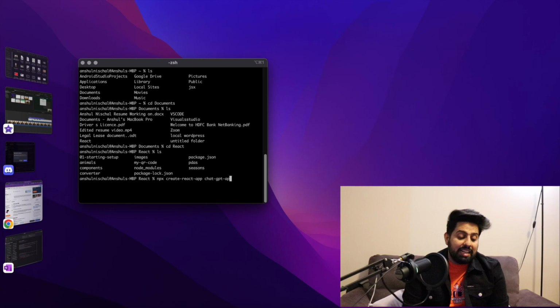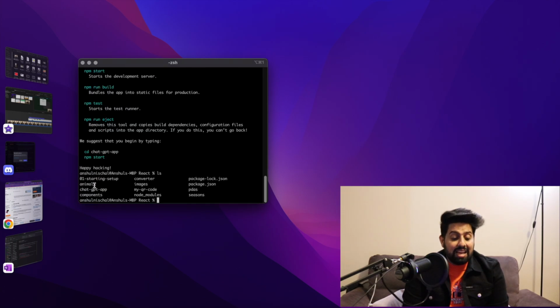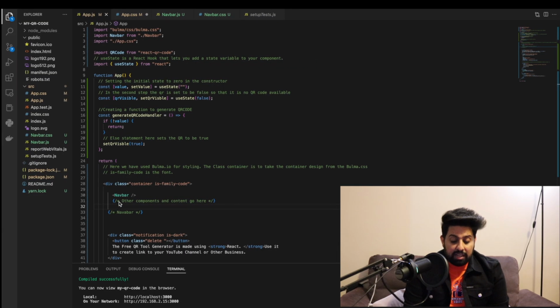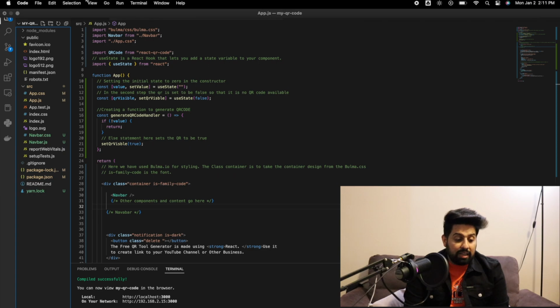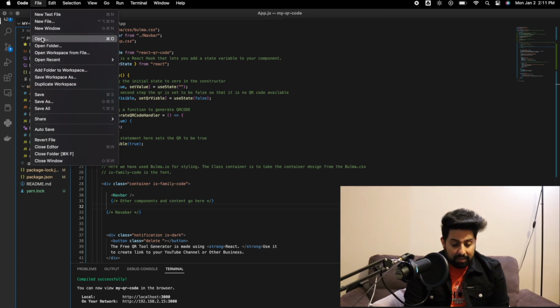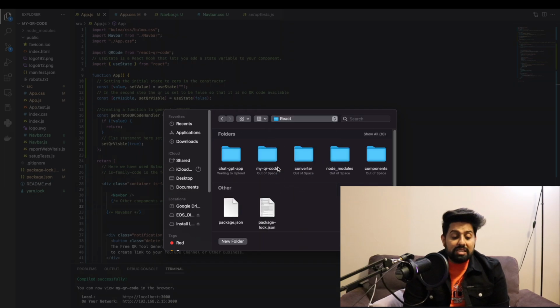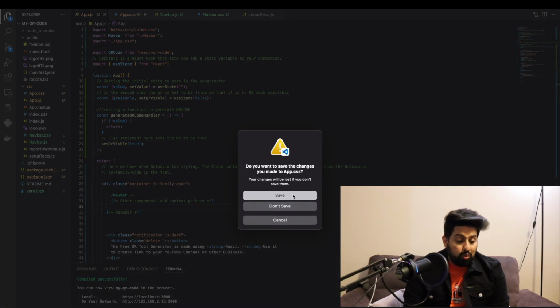Now you can see it can take some time, and after it is finished, it will give you a message that says happy hacking. So now we are done with creating this application. We can open Visual Studio Code, click on File, then Open, and navigate to Documents, React, and the application chatgpt-app in here. Now once this application is open, we can do one thing.